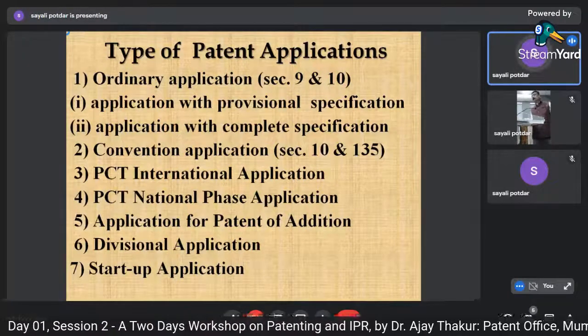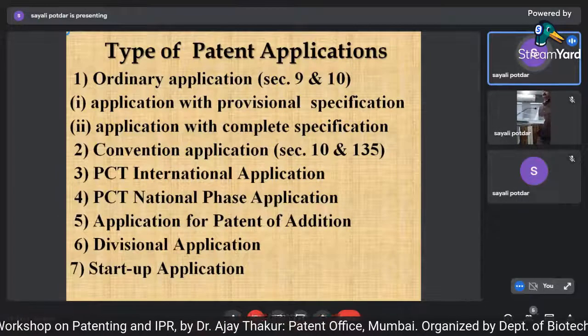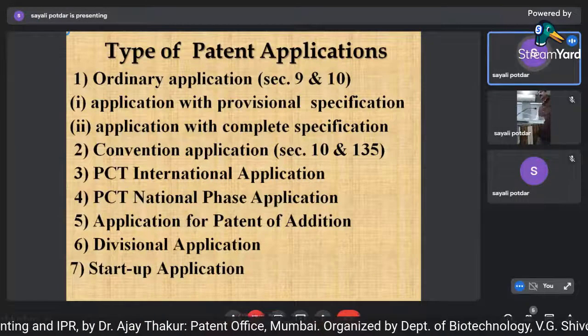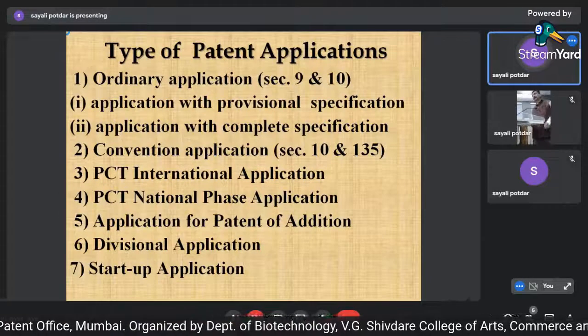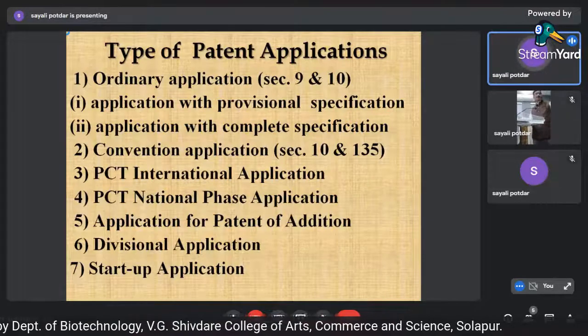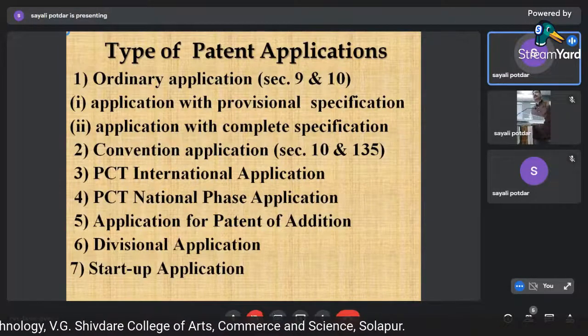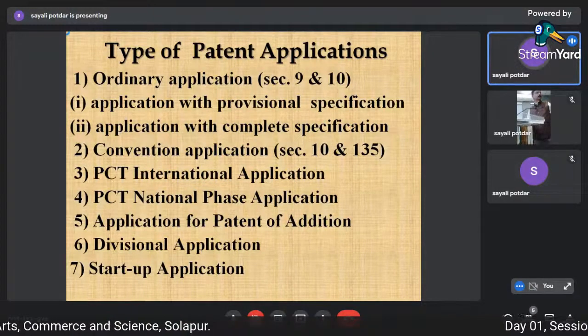Or if the controller raises the objection that there is a plurality of inventions in your application, you need to file a divisional application on so and so claims. Your priority will not be disturbed. Your priority will be the date on which you filed the original application.